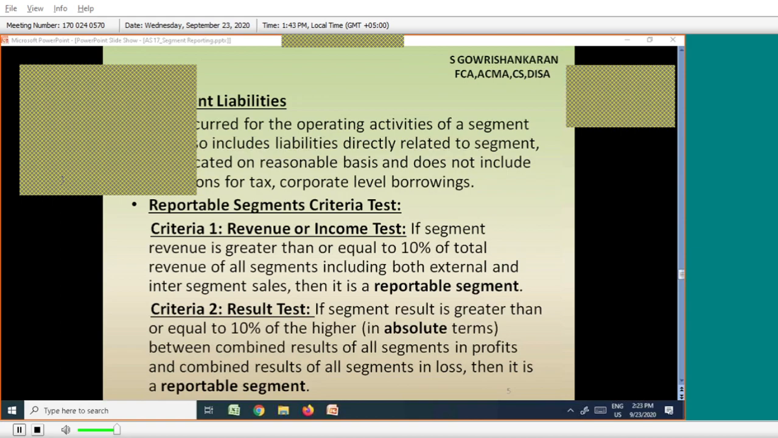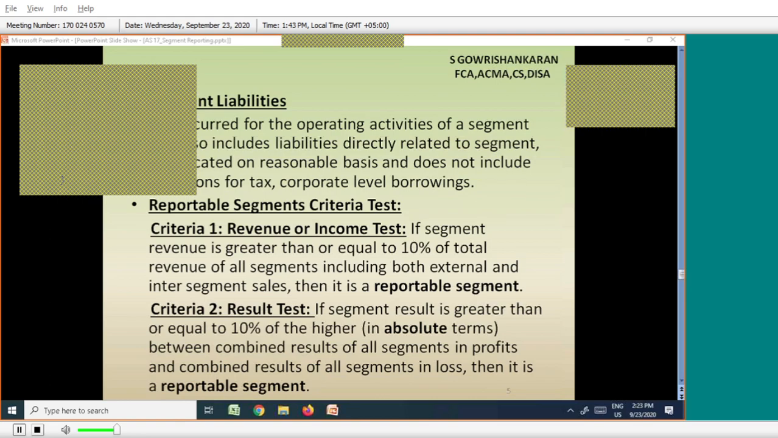If segment result is greater than or equal to 10% of the higher. Now tell me, in this example, which one do I have to consider? 10% of the higher means which one? Which one is higher here? Tell me.